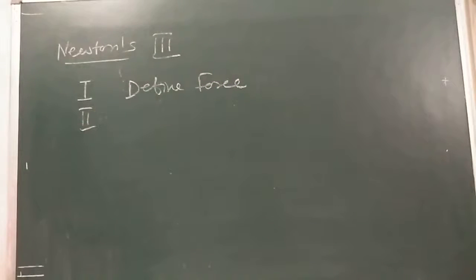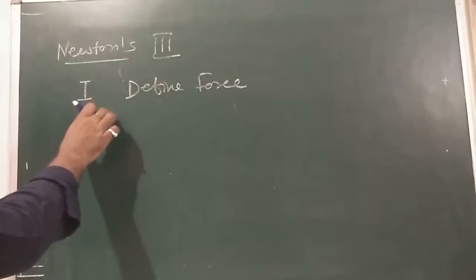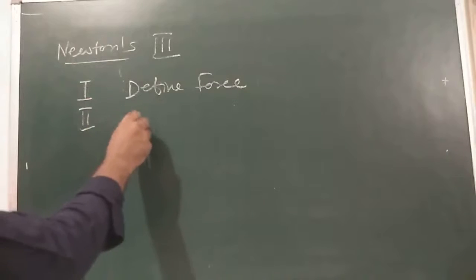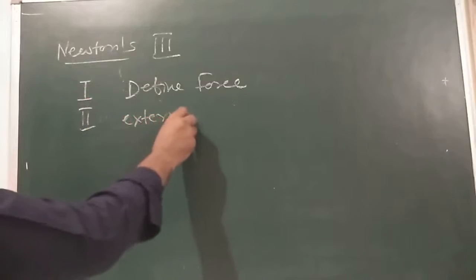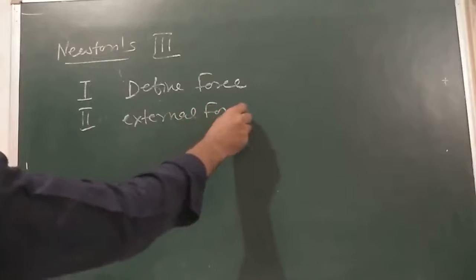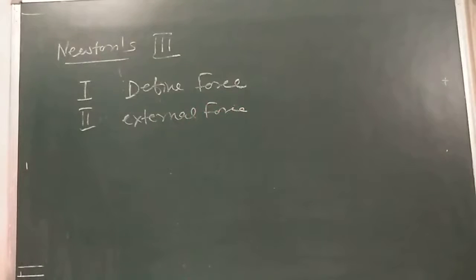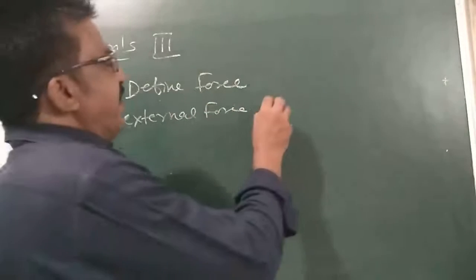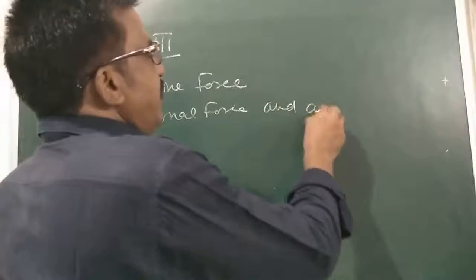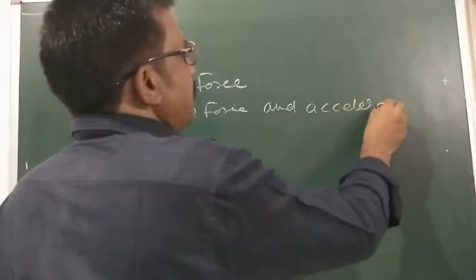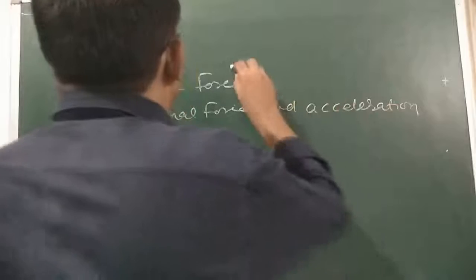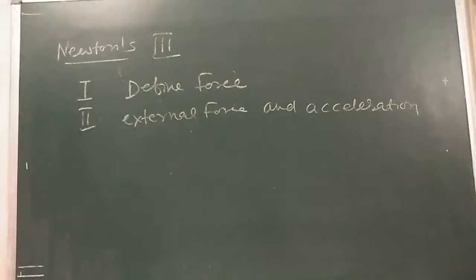What is the second law of motion? The second law of motion established a relation between the external force on a body and the acceleration. That we have seen, both the first law and second law.